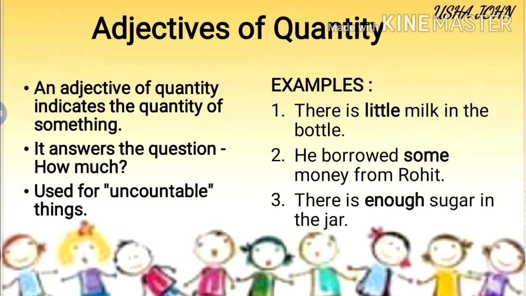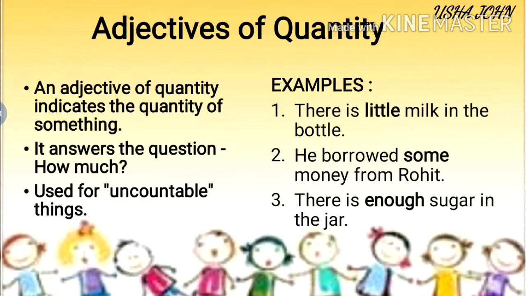Next one, adjectives of quantity. An adjective of quantity indicates the quantity of something. It answers the question, how much? These adjectives of quantity are used for uncountable things.